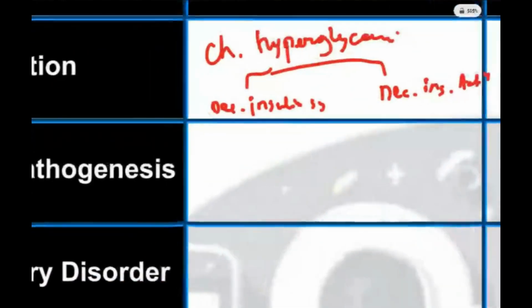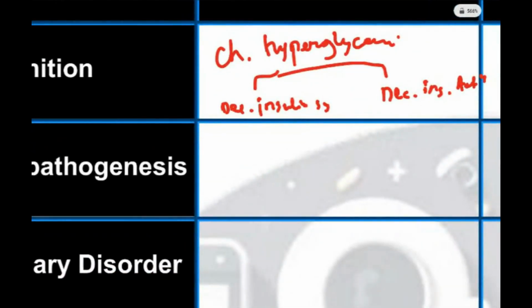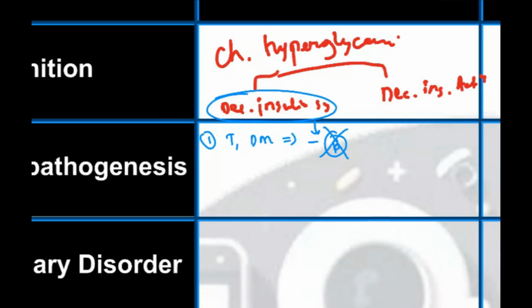In the etiopathogenesis, we have so many types now, but remember mainly three types. The first, type 1 diabetes mellitus. The problem is decreased insulin synthesis by the beta cells of pancreas. Due to some reason, beta cells of pancreas will get destroyed. Mostly the hypothesis says autoimmune destruction of beta cells occurs. So no more cells in the body will produce insulin. This will create an absolute deficiency of insulin. This is type 1.